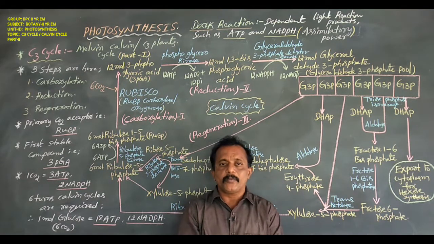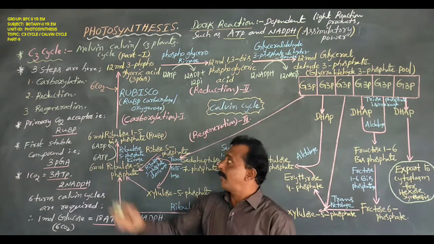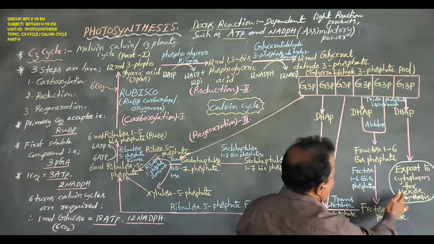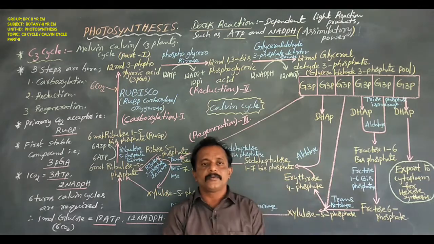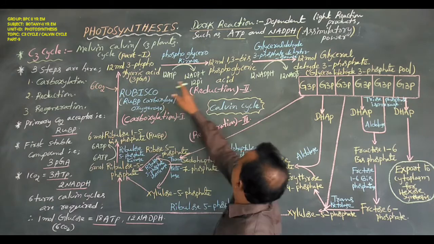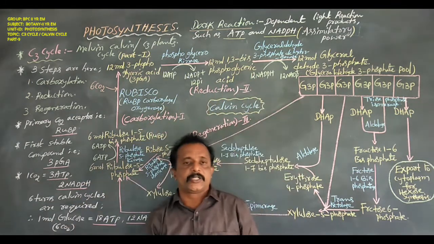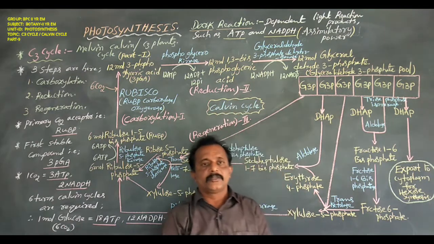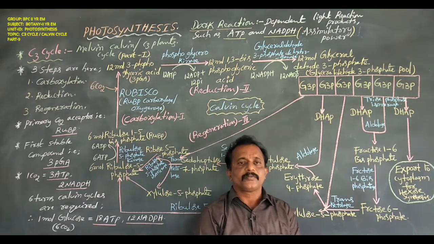The CO2 is reduced into carbohydrate by using ATP and NADPH. Okay, clearly understood.